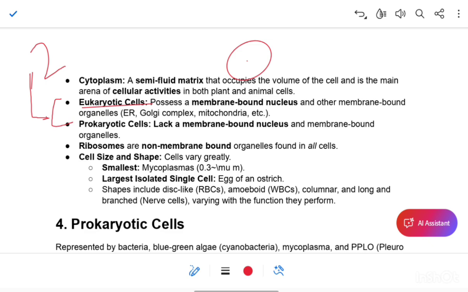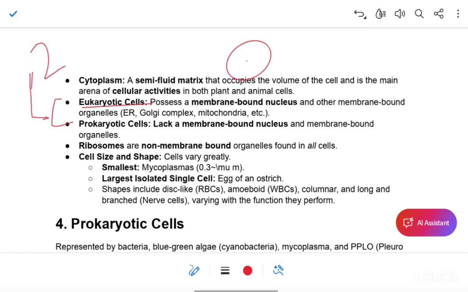All the cell organelles situated in eukaryotic cells are membrane-bound organelles, for example endoplasmic reticulum, Golgi complex, mitochondria, etc.